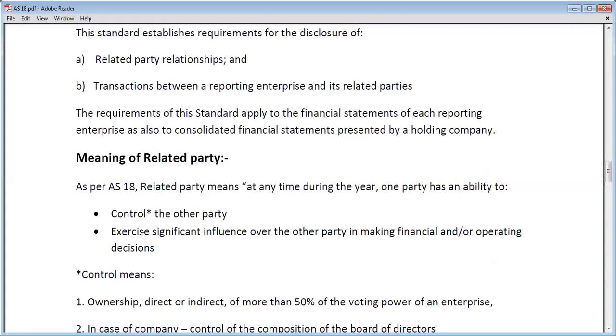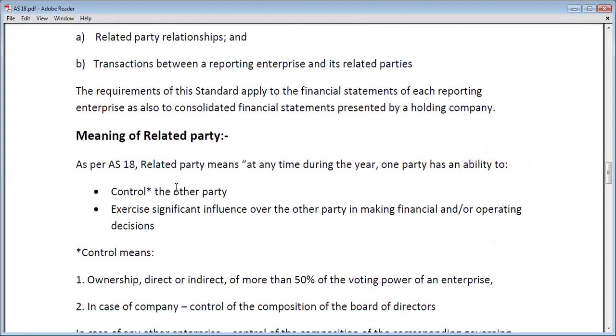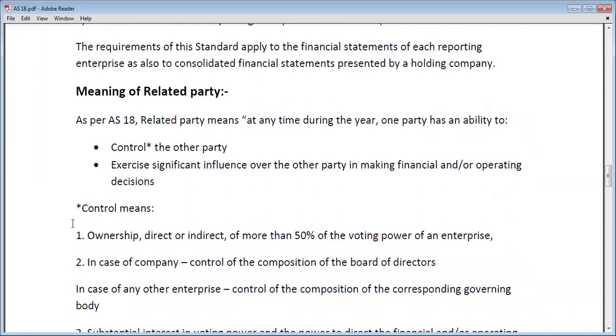Now, what do you understand by control? Which type of control must one party have over another? Control means ownership, direct or indirect, of more than 50% of the voting power of an enterprise. If a party has more than 50% of voting power in another concern, then the first party will be known as the reporting party and the second one will be known as the related party.